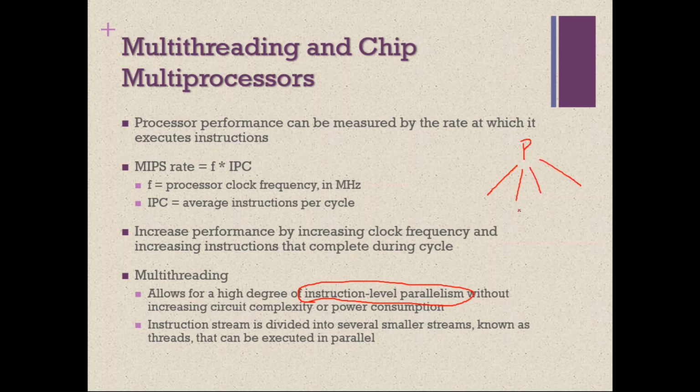These smaller streams are called threads. Like a process may have several threads: thread 1, thread 2, thread 3, and so on and so forth. It may have any number of threads.